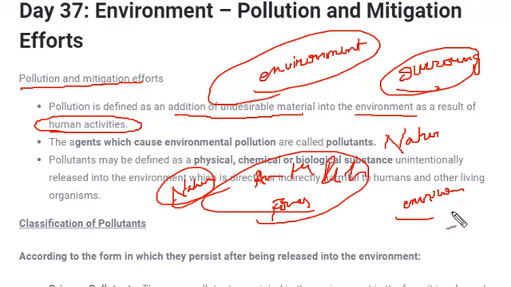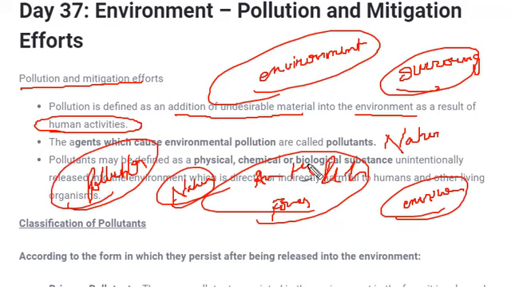If any unwanted material is added into a naturally occurring environment, it won't cause any problem. The food web, food chain, all the functioning of the environment would be fine until some human activity intervenes and some kind of undesirable material enters or gets added to the environment. That will be called pollution. And the agents which cause pollution are called pollutants.